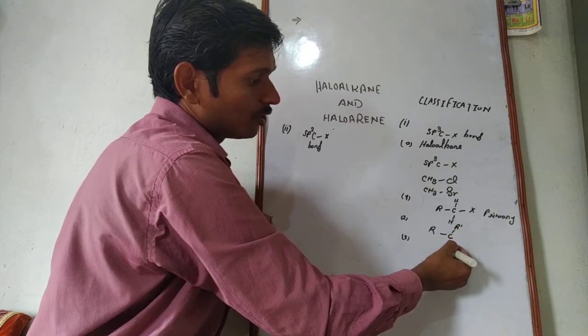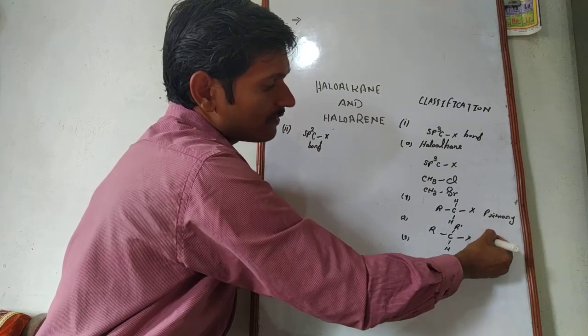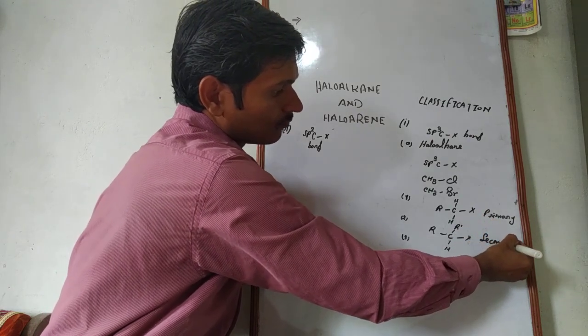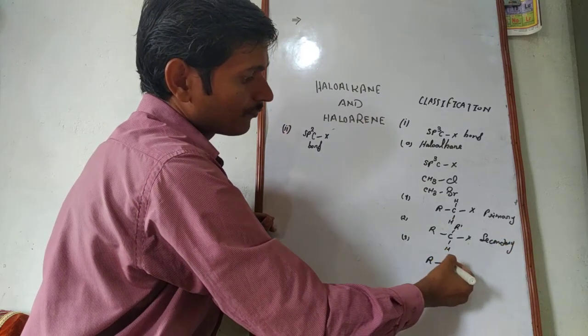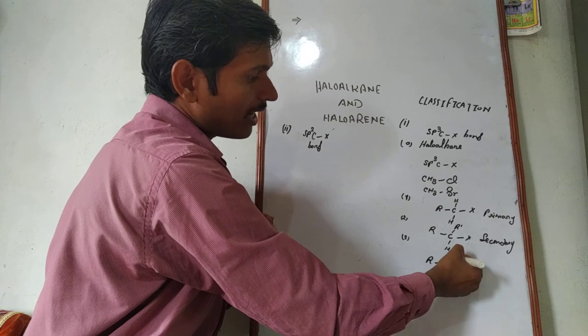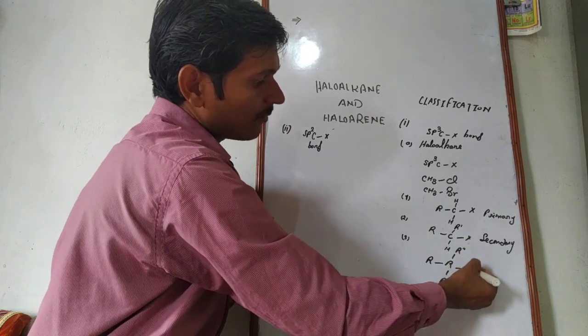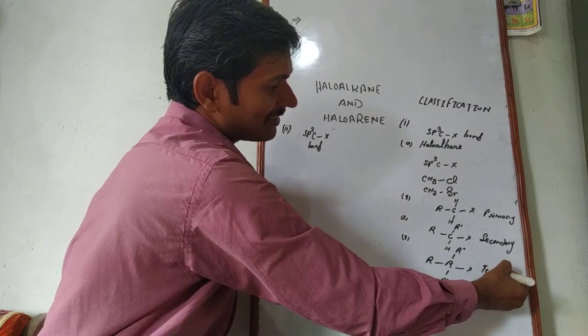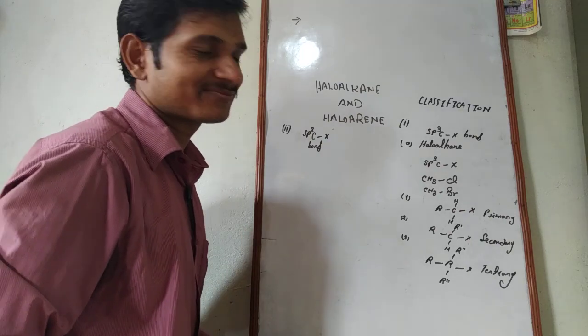If there are two alkyl groups, this one is called secondary. And similarly, monohaloalkane containing three alkyl groups is called tertiary haloalkane.